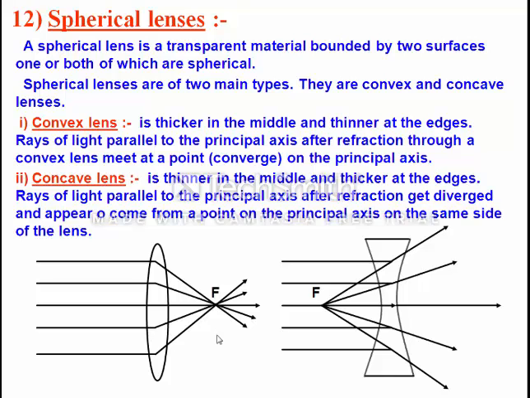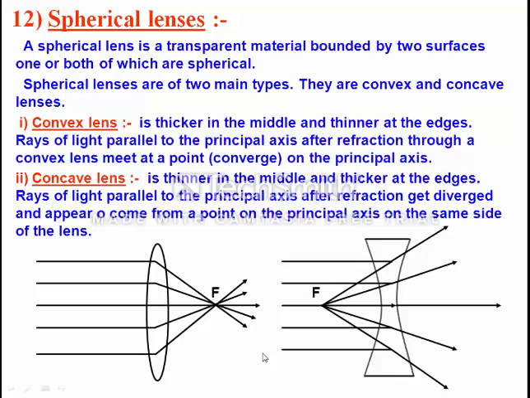After refraction all the refracted rays converge at a point. In mirrors, the concave mirror was the converging mirror, but in lenses, the convex lens is known as the converging lens.